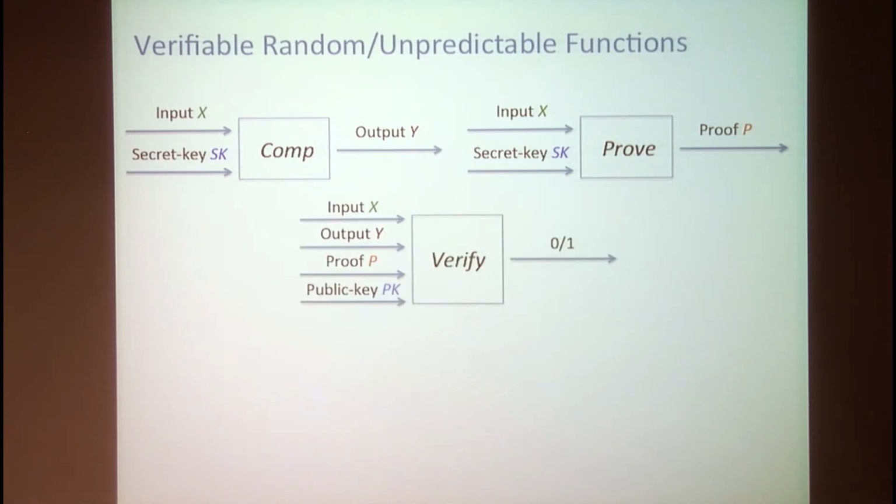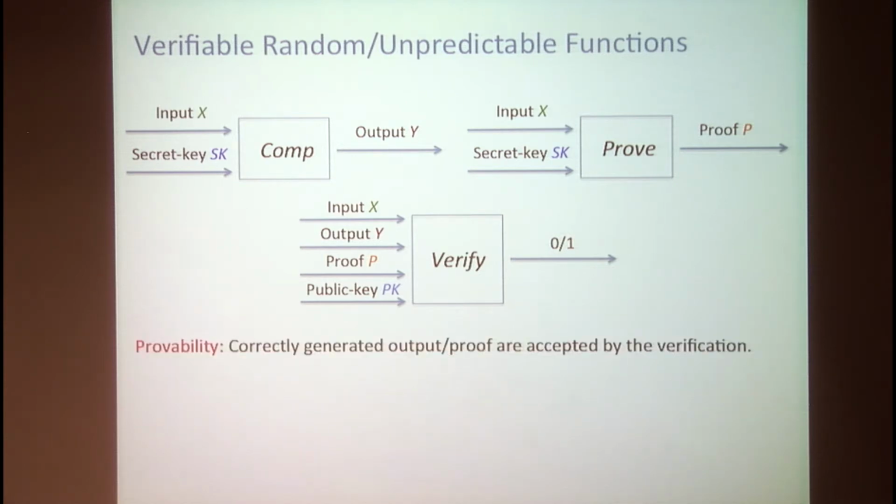And of course, a verification algorithm that takes the input x, some output y, the proof and the public key, and outputs a decision b. The requirements are provability, meaning that every pair of correctly generated output and proof should be accepted by the verification algorithm.